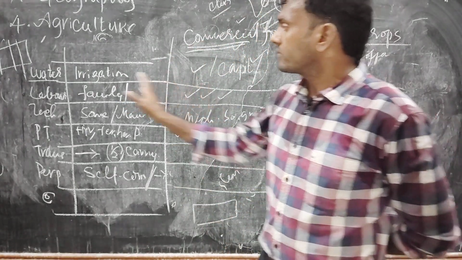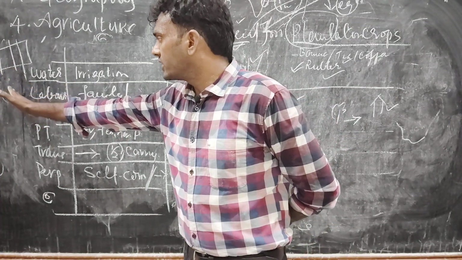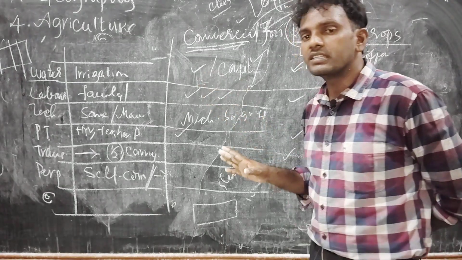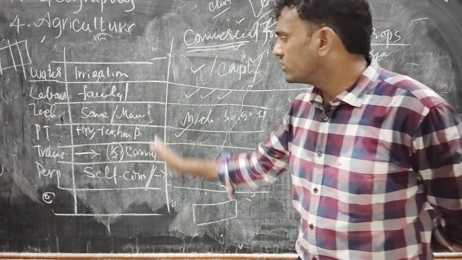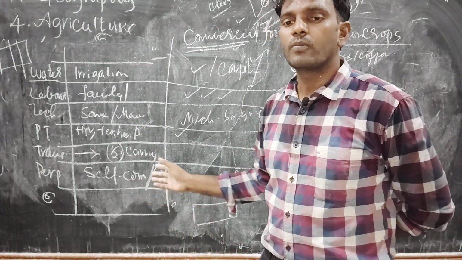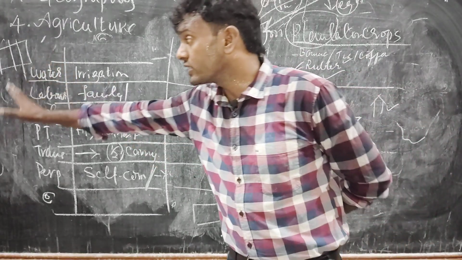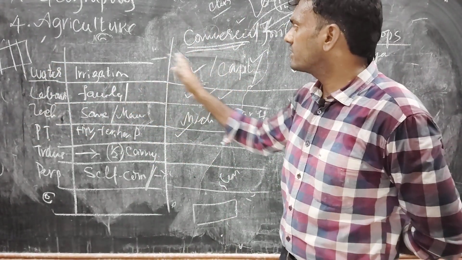If you know the difference between subsistence farming and commercial farming, it is very easy. In subsistence farming, they never use these techniques to get more profit or more product. It is for self-consumption only, while commercial is for selling.